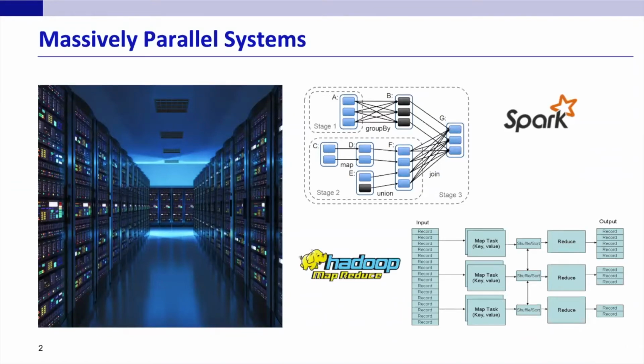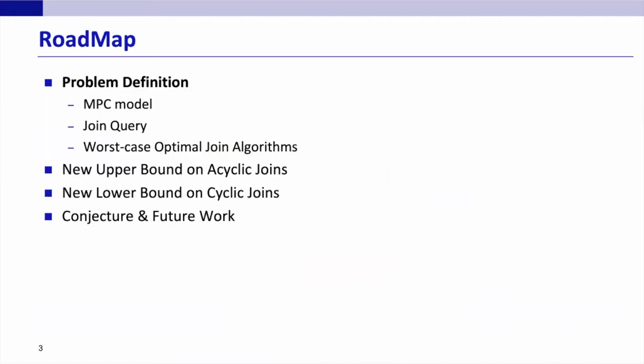systems. In today's talk, I will first give some background knowledge and then show the main results from two aspects: new upper bound for acyclic joins and the new lower bound for cyclic joins. At last, I will give a conjecture on this problem and conclude with a few interesting open questions.